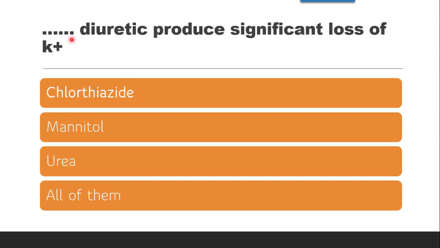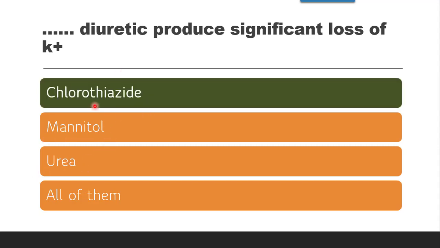Next question is, dash diuretic produces significant loss of potassium. Significant loss of potassium will give rise to the side effect called hypokalemia, which is the major side effect of diuretic drugs. The options are chlorothiazide, mannitol, urea or all of them. The correct answer is chlorothiazide.